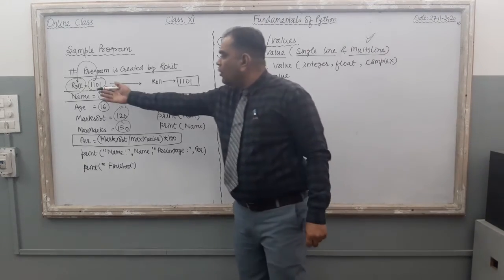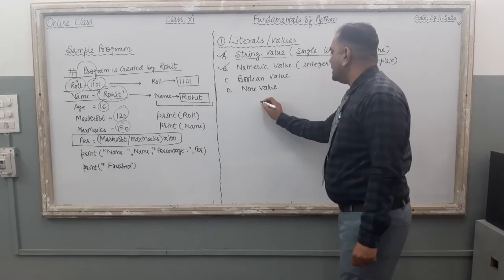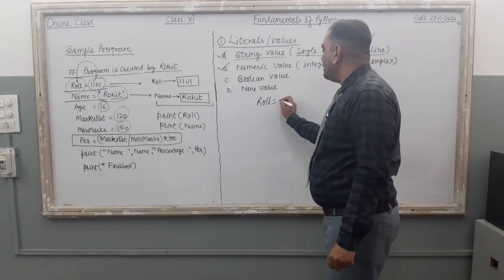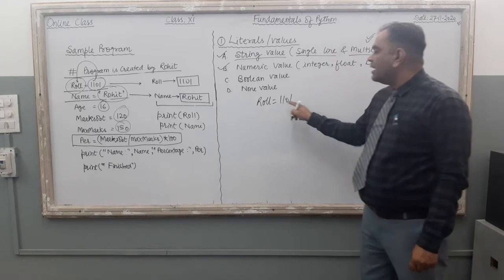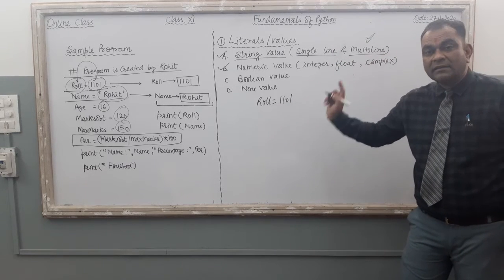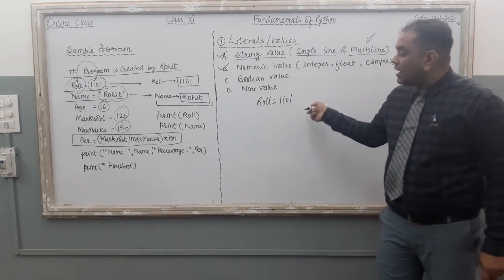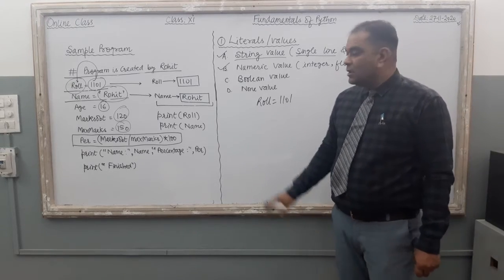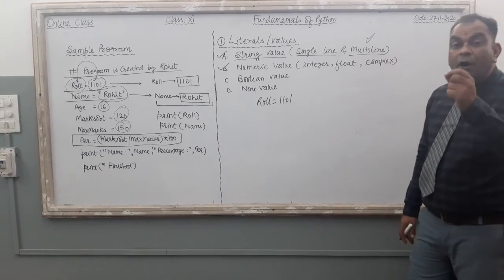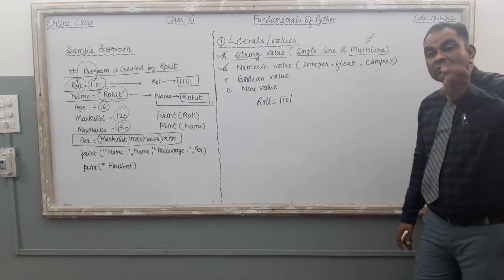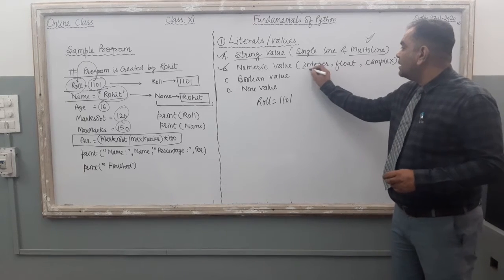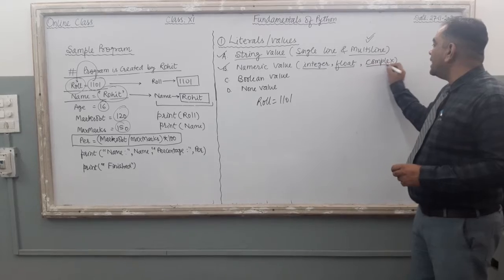Here, just see the value. Roll 1101. If I am going to write this one here, ROLL equal to 1101. No inverted comma in the numeric value. You can supply the digit directly to the variable. Right? So here, roll 1101. Now, how many different types of numeric values are there in Python? In Python, 3 different types of values you can supply to the variable.